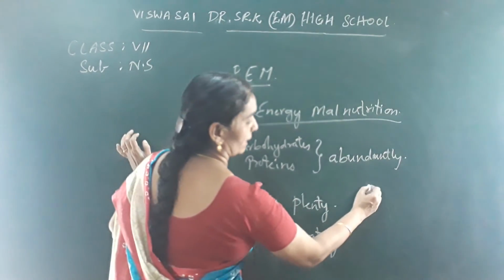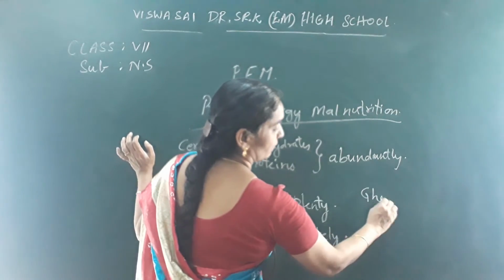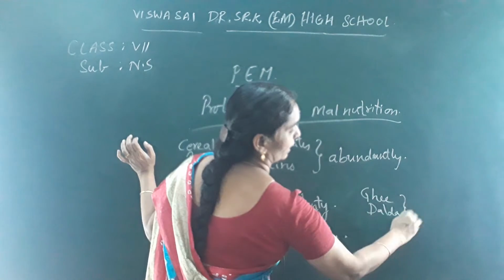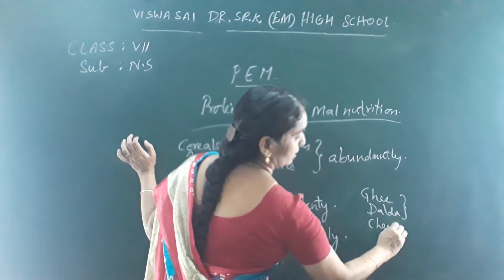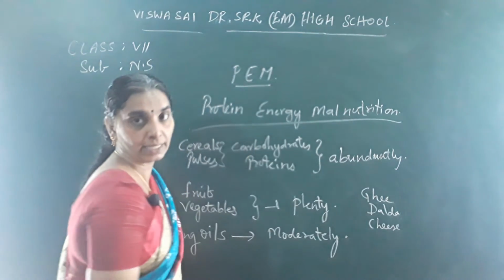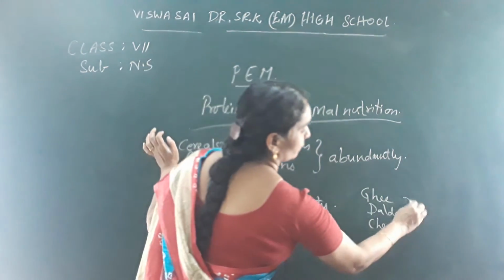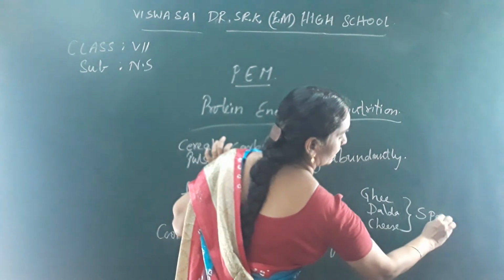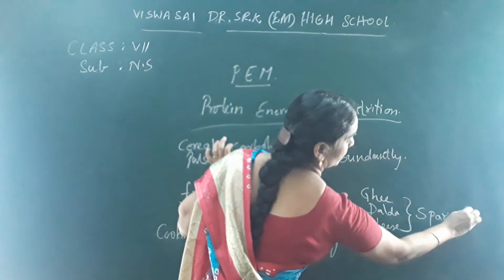Fats, that is ghee, vanaspati, dalda, you say, isn't it? You have to take cheese also, all the milk products, sweets and all to be taken very little. It is called sparingly.